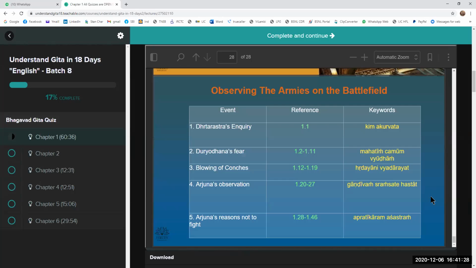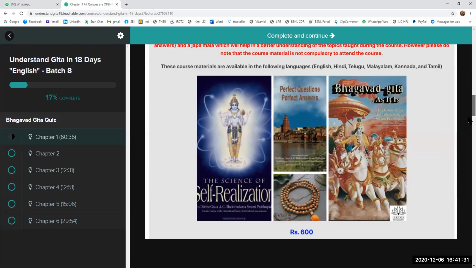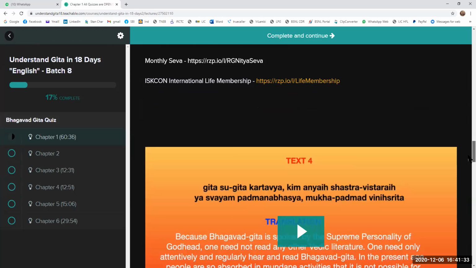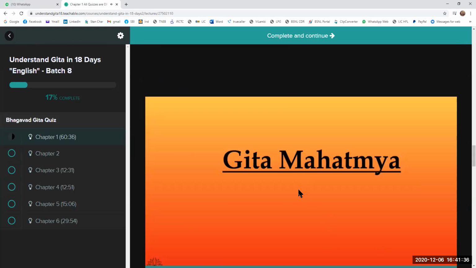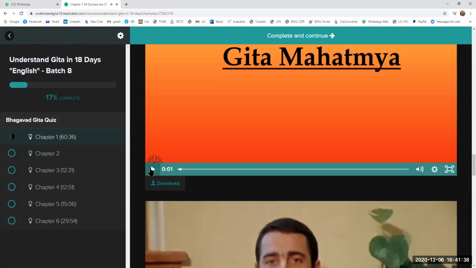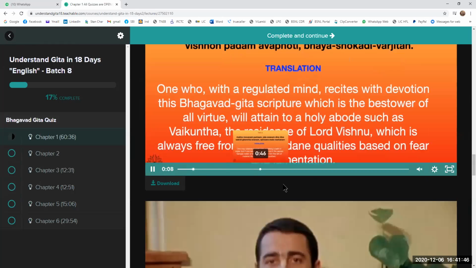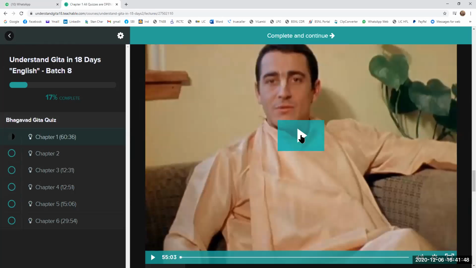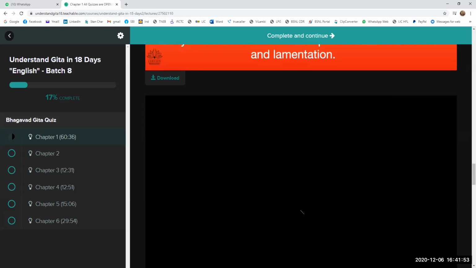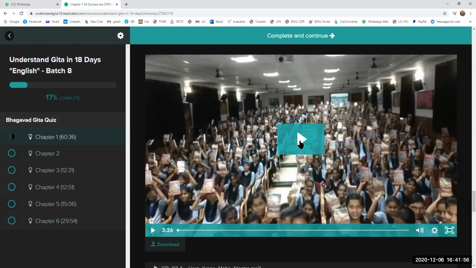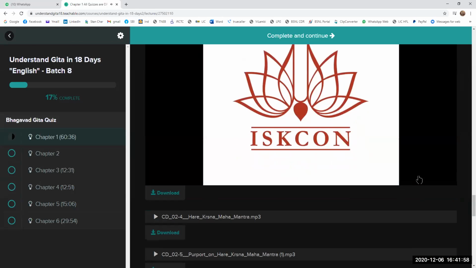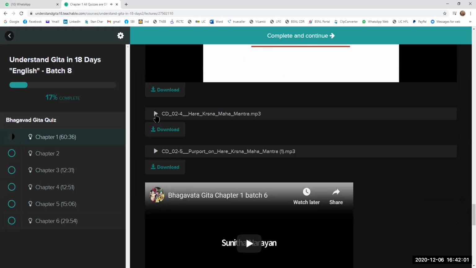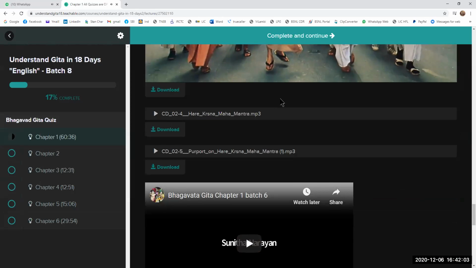The main page scroll. This also you have to look at. This is all you have to look at, including this Gita Mahatmya. Play it. It's recording, so we can see what each person is doing. Scroll more down. You have one more video. Play that video also, and then scroll down more after you play that. Play this also. Everything you have to go through. All these bhajans you have to play.